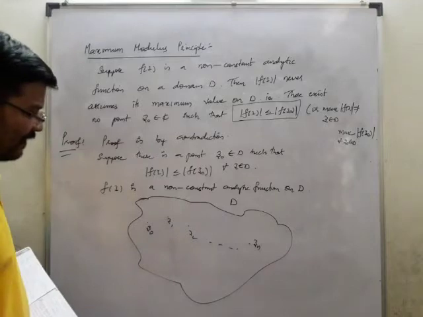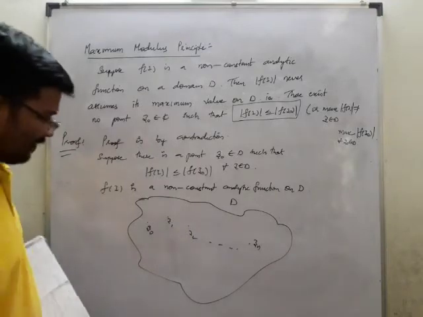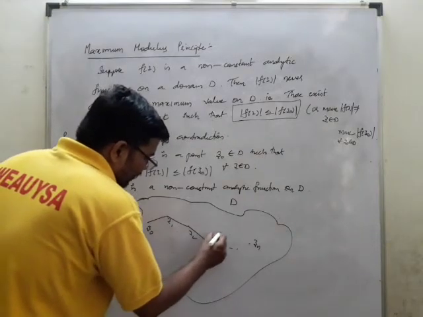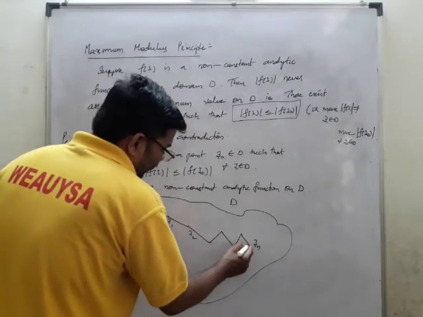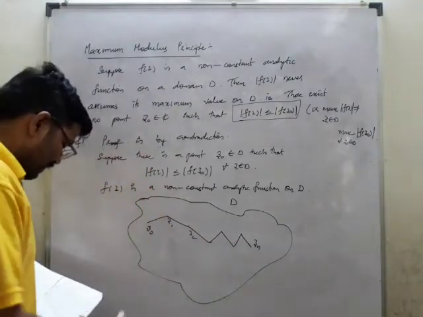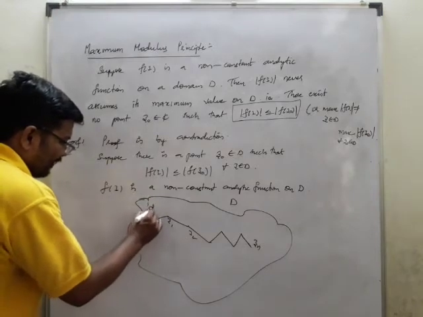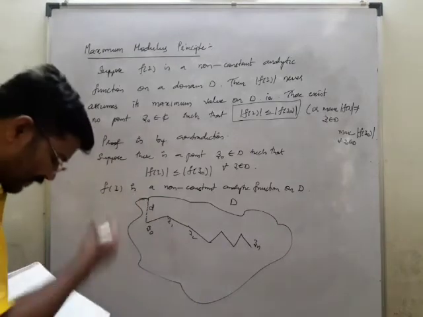D is an open connected set, and whenever it is open and connected, there exists a polygonal arc. I may write a polygonal arc like this, with some other point like this. These are the polygonal arcs. Now there exists a distance d, which is the shortest distance between them.